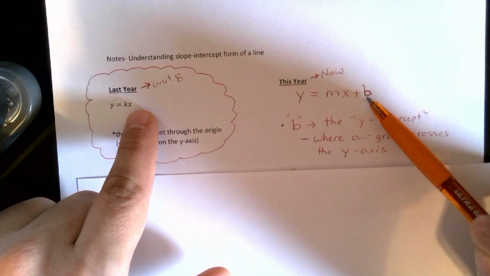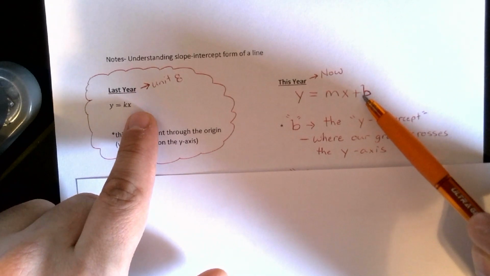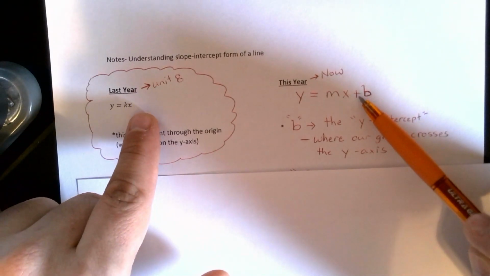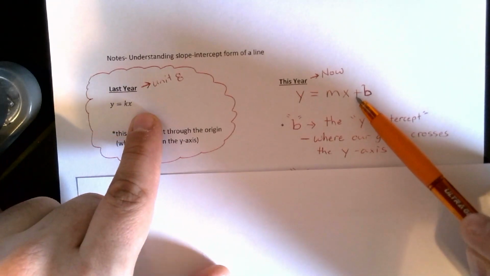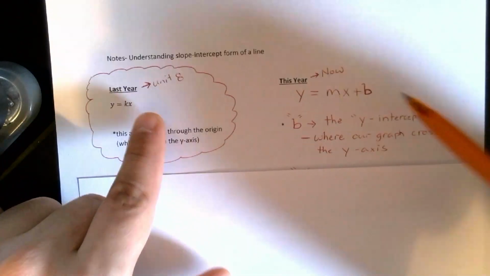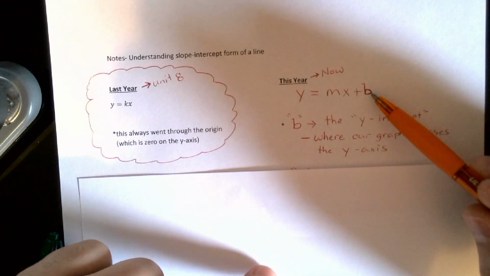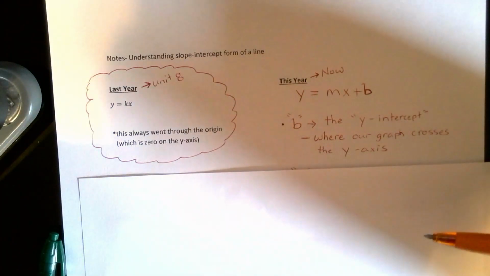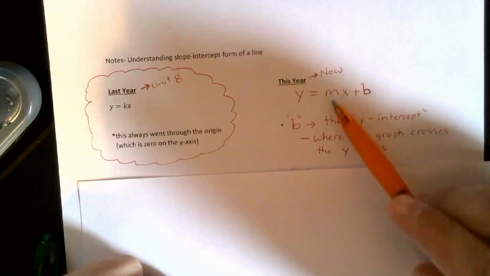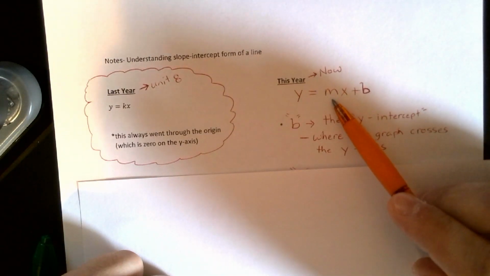We just didn't add or subtract anything back in Unit 8. Now we're going to be adding or subtracting a number on the end, and that shifts the line up or down on the y-axis from before. And now m we can no longer think of as the unit rate.